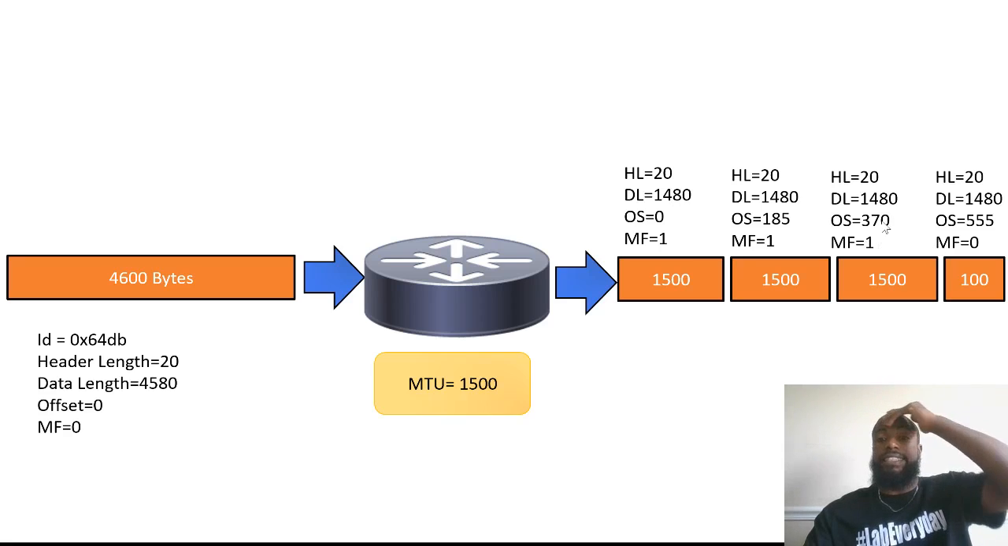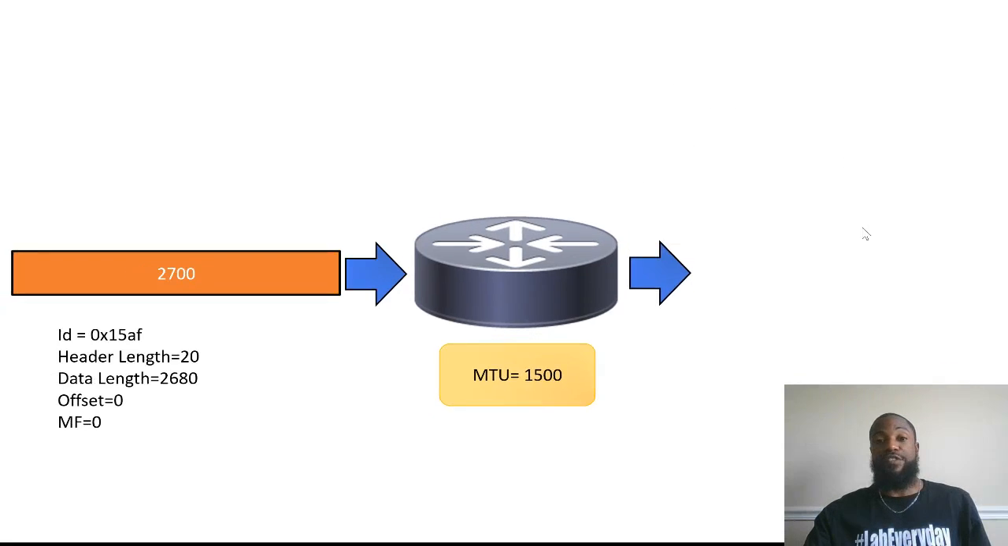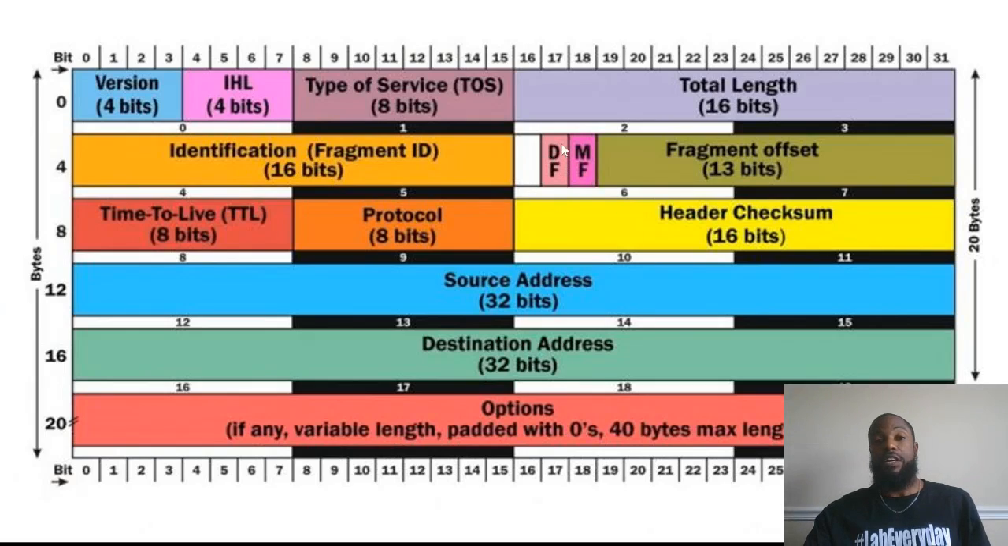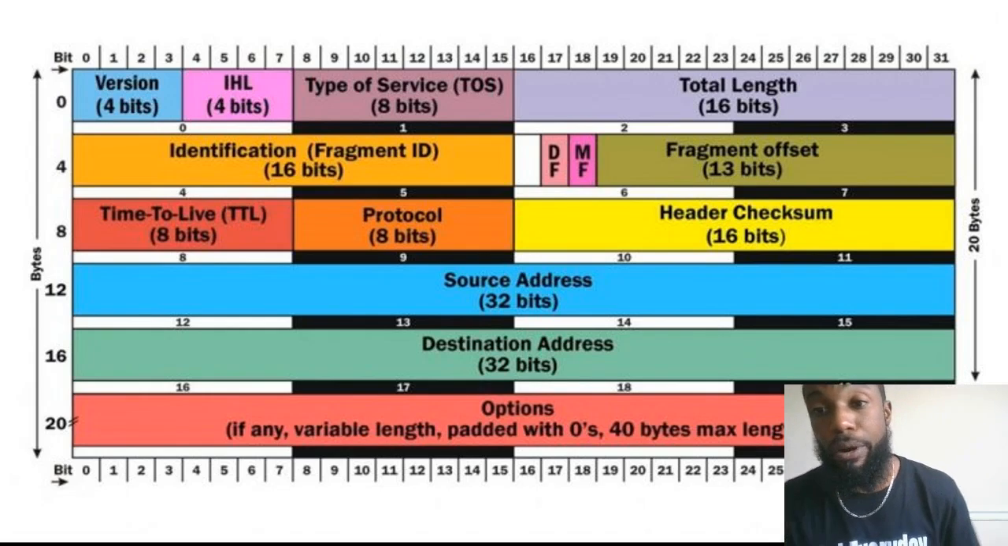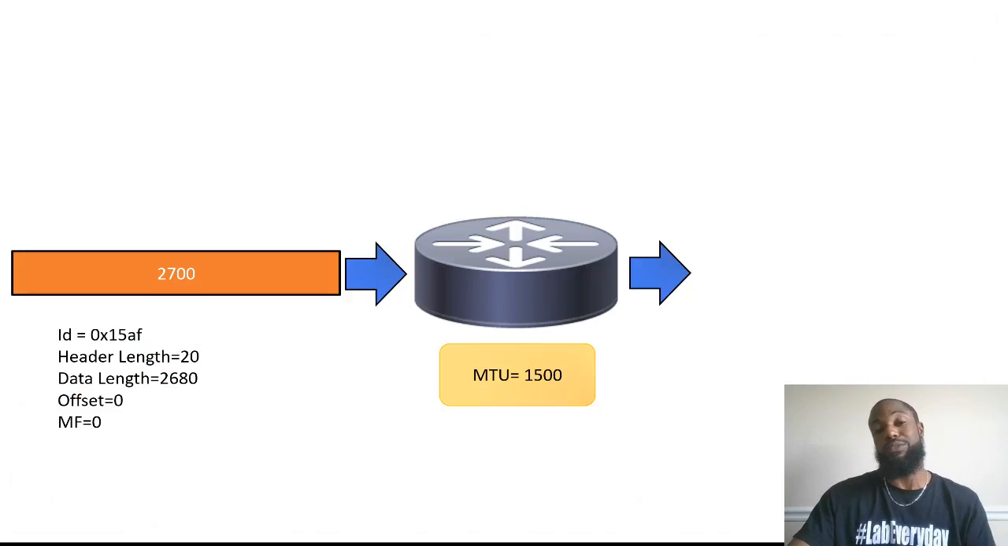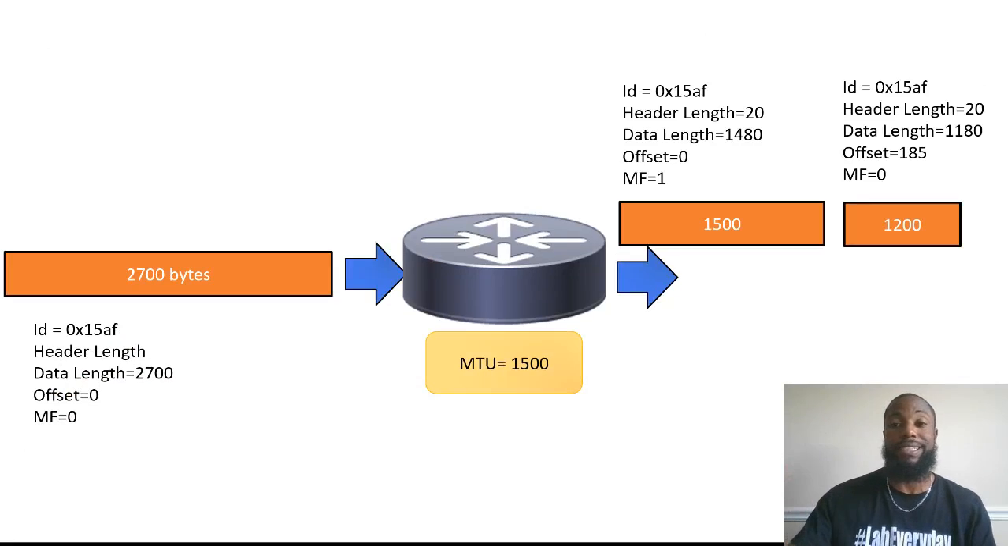Now, none of these have the DF flag, remember, because we're fragmenting. If we weren't fragmenting, it would have the DF flag, and we wouldn't have to worry about all this. But this is actually the old school way of sending packets throughout the network. We kind of do fragment, we kind of don't, but for the most part, this is not what's really used today. I'm going to go over that in the next couple of slides.